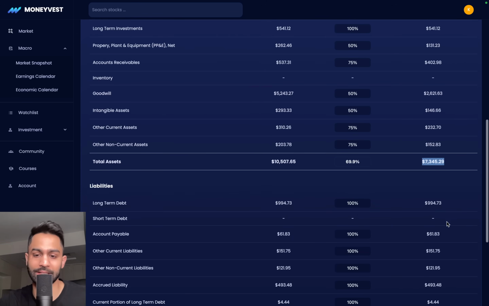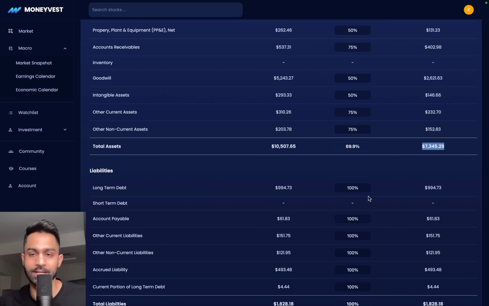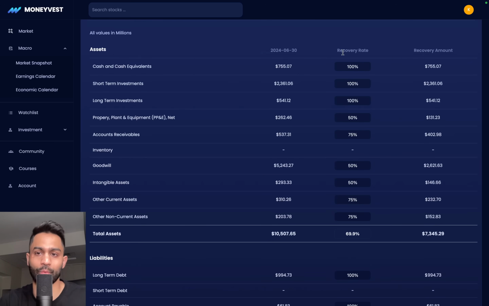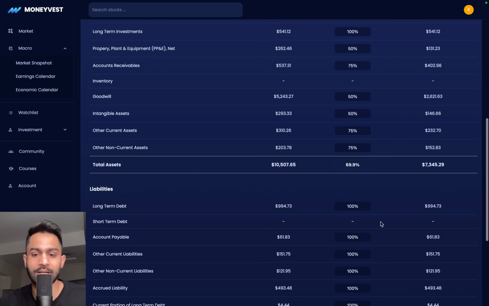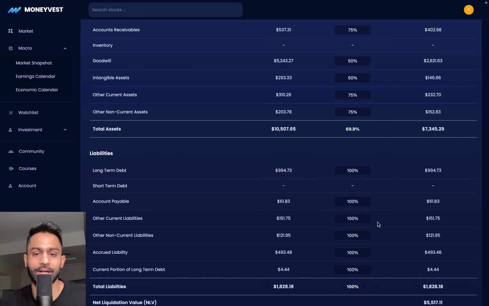And when it comes to liabilities, what I like to do is pay down all liabilities. Just like we're expecting recovery rates for assets to be a little bit lower than 100%, when it comes to creditors, I'm expecting them to basically ask for 100% of payment. So long-term debt, we need to clear that 100%. Accounts payable, or whatever money we owe to our debtors, we need to pay down every single one of it. So $61 million, 100% of that. Other current liabilities, 100%. Other non-current liabilities, 100%. Accrued liability, 100%. Current portion of long-term debt, 100%. Again, you can play around with these numbers and put 50, 75, 80%, 90% with your understanding of the business overall.